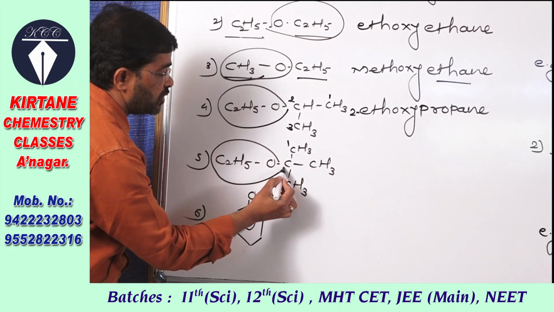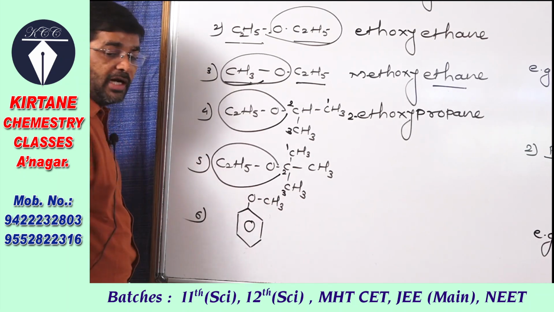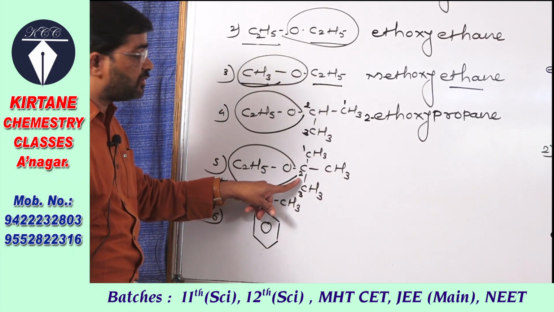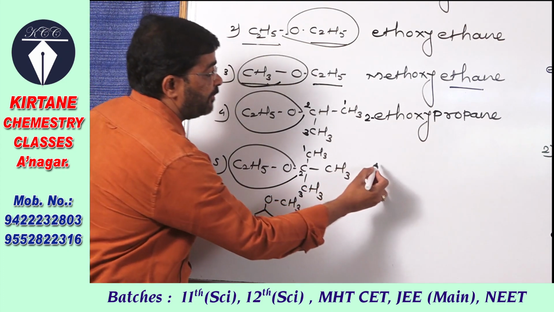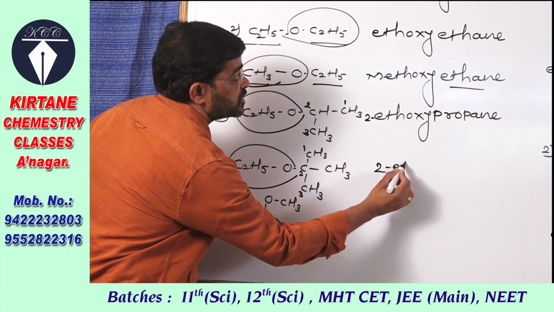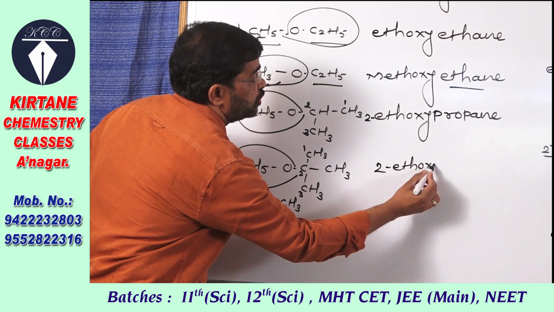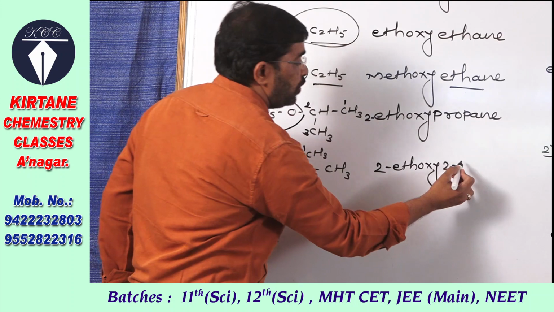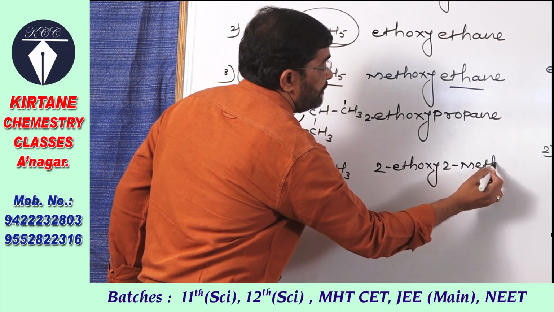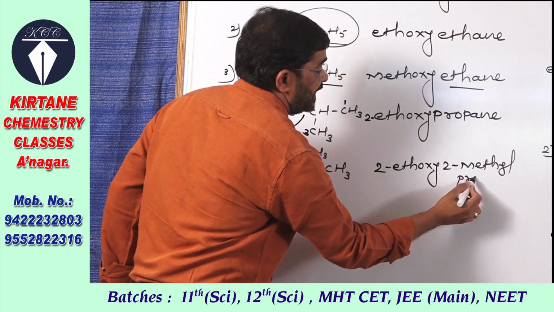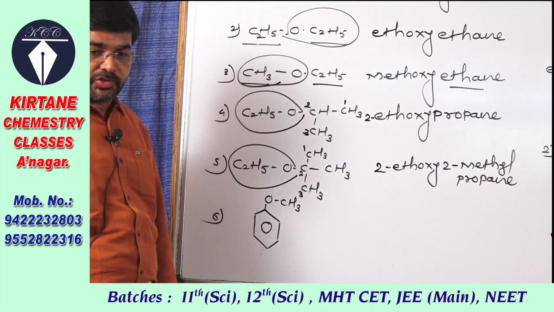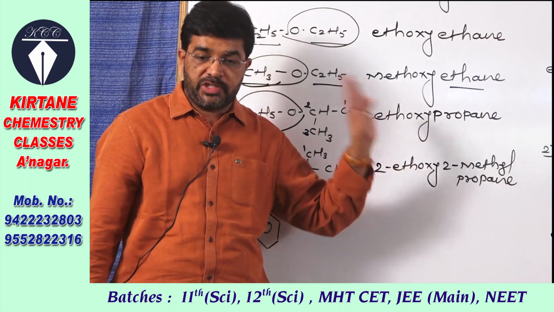You select this chain like this, and while writing the name, first of all write the position of this carbon atom which contains the functional group, that is 2-ethoxy, name of alkane, 2-methyl, and propane. That is the IUPAC name of this structure.